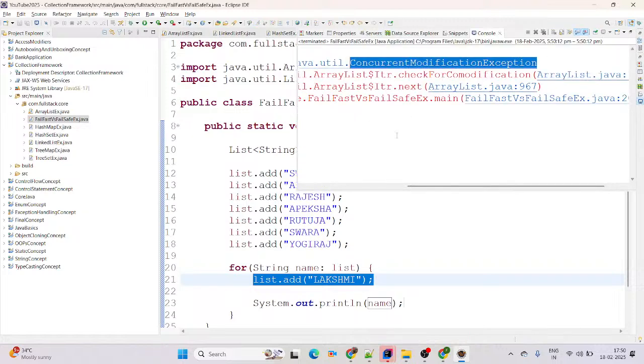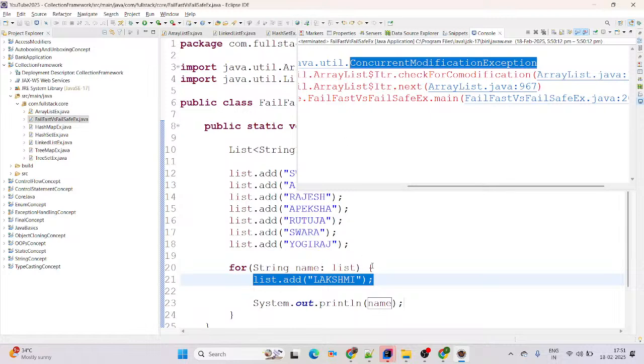Then concurrent modification exception is which type of exception? It is a type of runtime exception because it comes at runtime. Exception means it is an abnormal condition which interrupts the normal flow of our Java program. There are two types of exception in Java, checked and unchecked. Checked means compile time, unchecked means runtime. For more details, you can check our previous videos for exception handling scenario. Now we'll focus on concurrent modification exception.